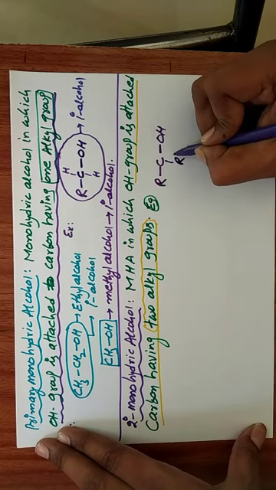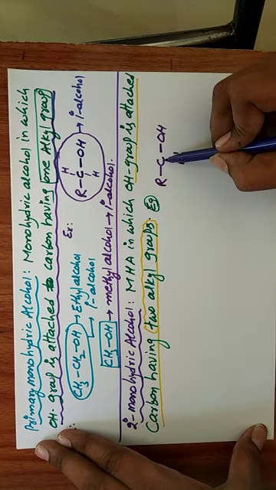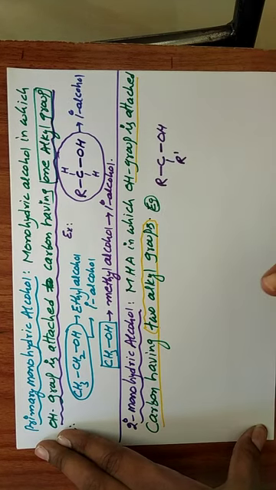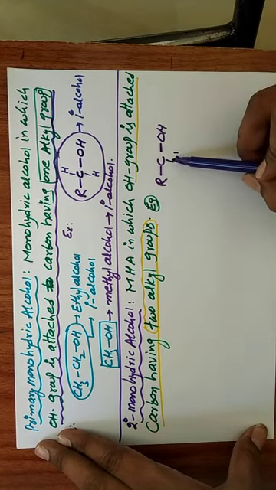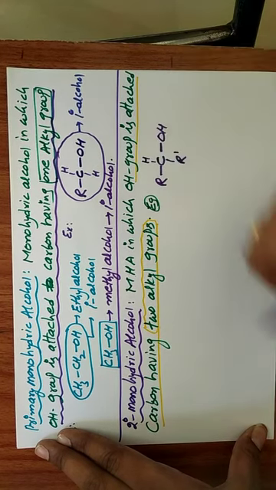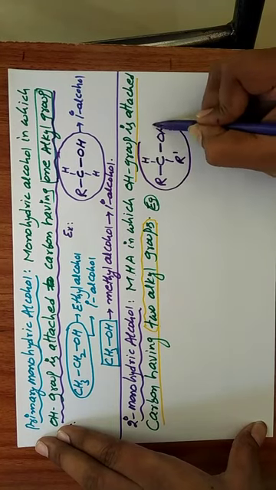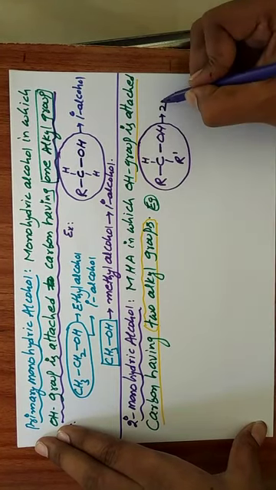The alkyl groups may be the same or different, that's why we take R and R dash. Generally carbon forms how many bonds? 4 bonds. Here only 3 bonds are filled, and the fourth bond is filled with one hydrogen. This is the general formula of secondary alcohol.